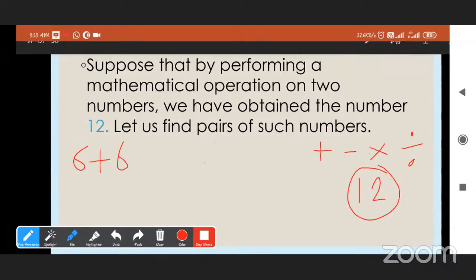Now tell me others whose answer is 12. Use any one math operation and two numbers. Yes, 6 plus 6. Then tell me the expressions. Yes, student.